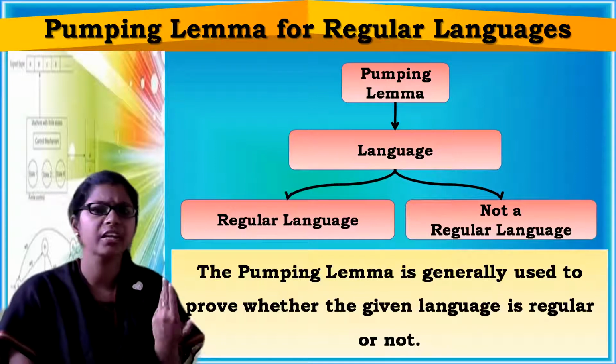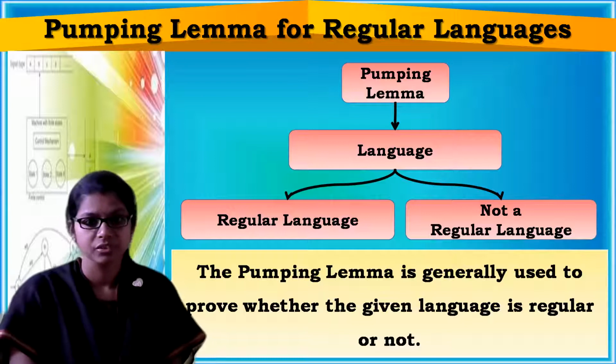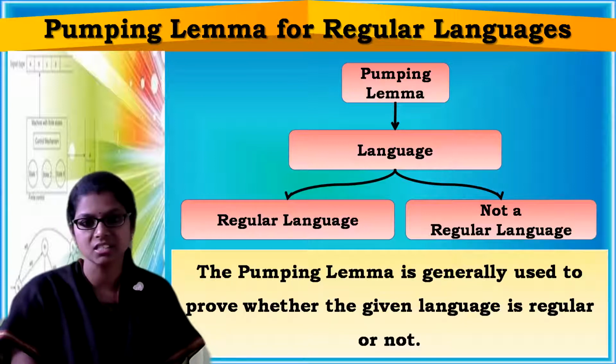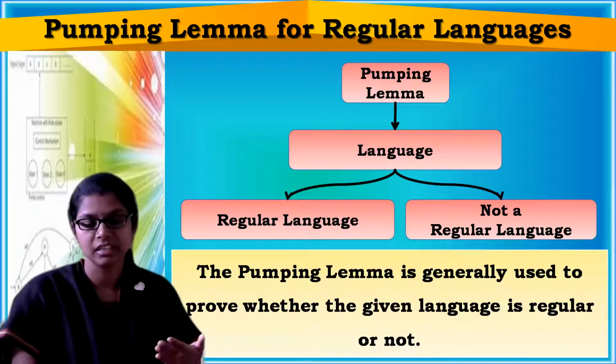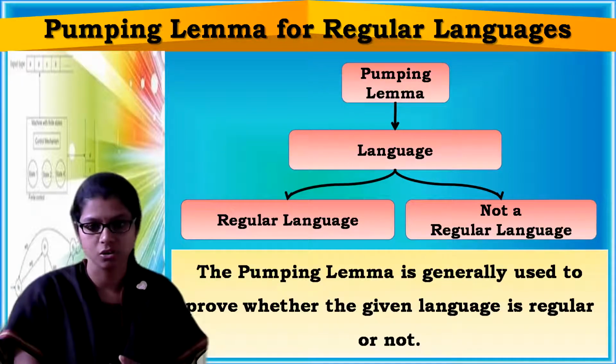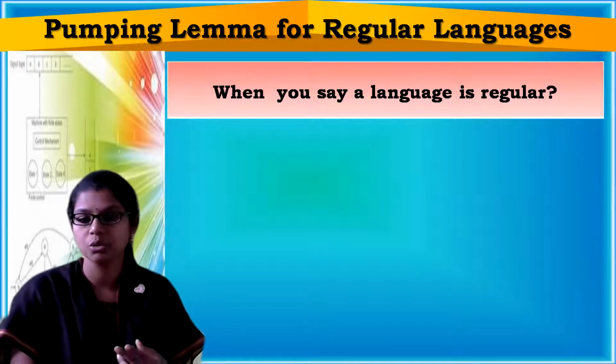Now before getting into the concept of pumping lemma, we can have some common ways to say whether the given language is regular or not. There are two ways.